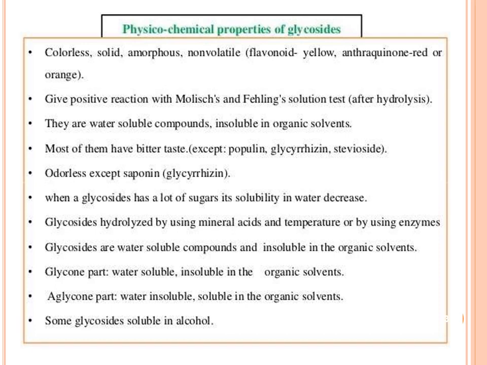Glycosides are water-soluble compounds and insoluble in organic solvents. The glycon part is water-soluble and insoluble in organic solvent, and the aglycon part is water-insoluble and soluble in organic solvent. Some glycosides are soluble in alcohol.